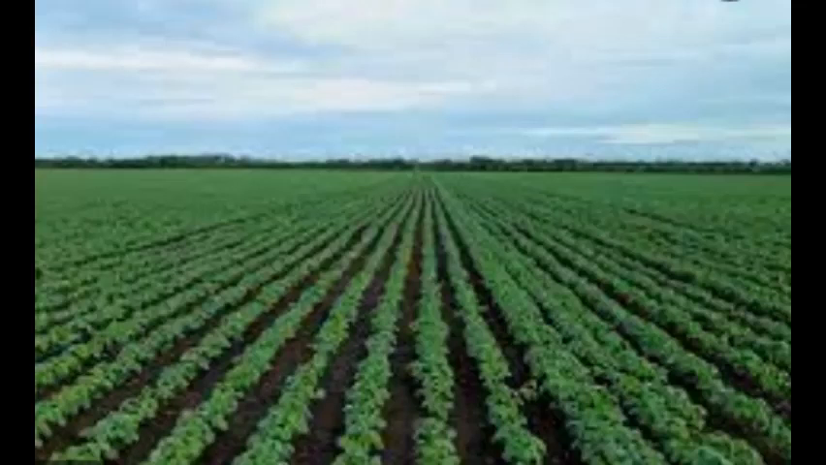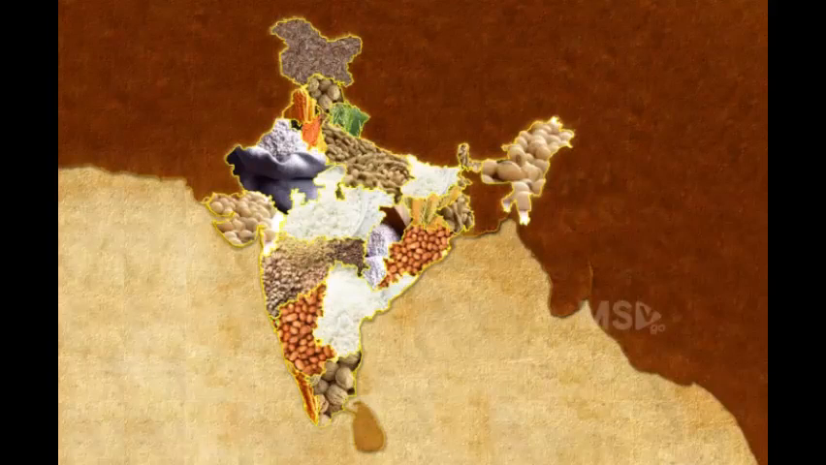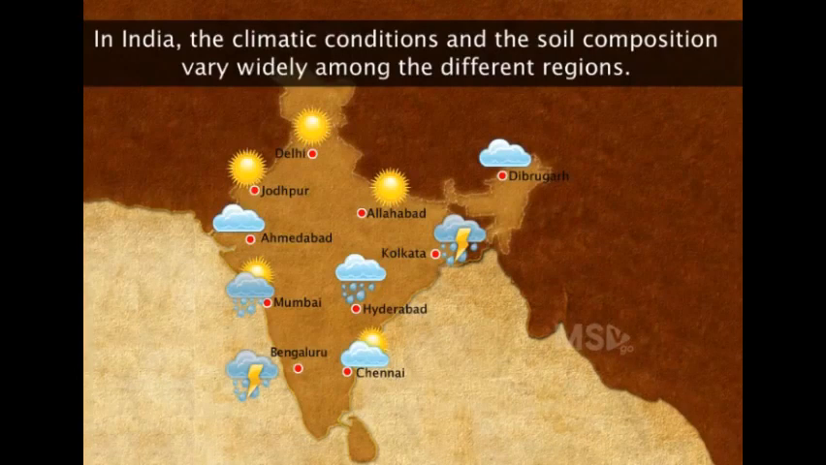There are different types of crops all around the world, but they all need different temperature, sunlight, humidity, rainfall, and soil. Such as in Rajasthan, we have sandy soil, so there only plants like tobacco and cactus can be grown. In India, the climate conditions and soil composition vary widely among the different regions.